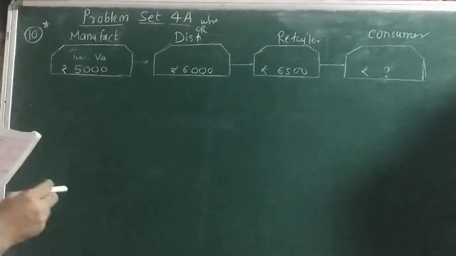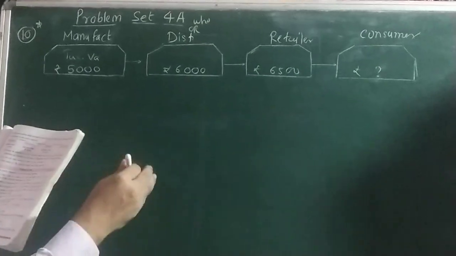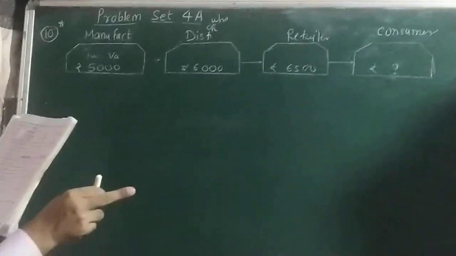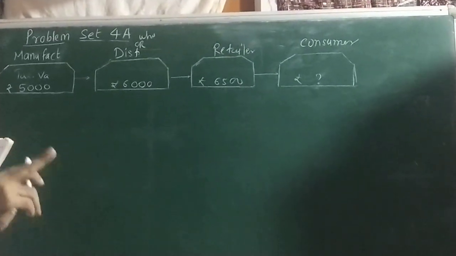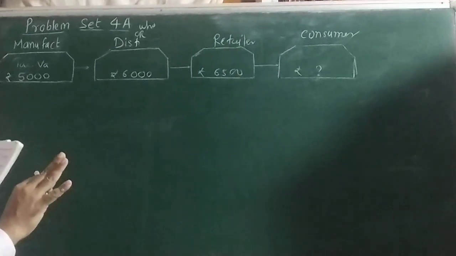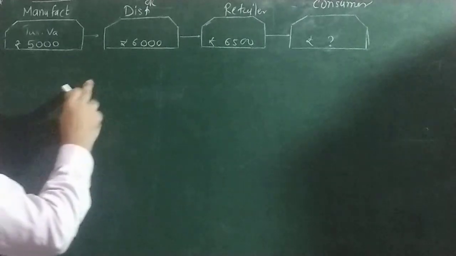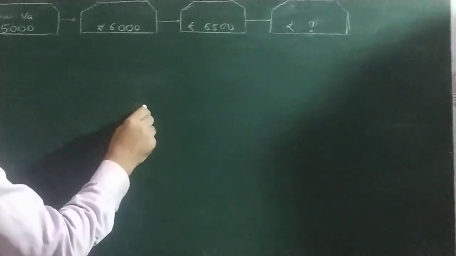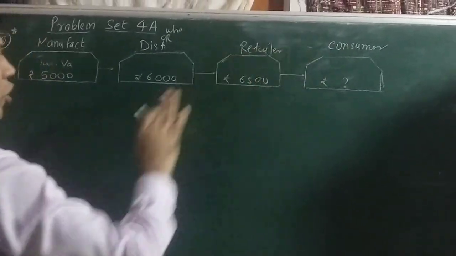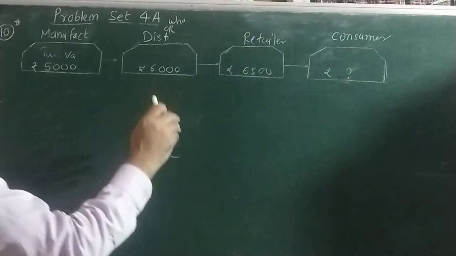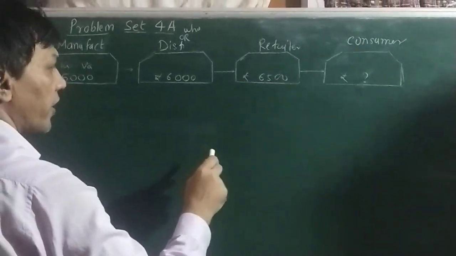Prepare a statement of GST payable under the head of manufacturer, wholesaler or distributor, and retailer. At the time of filing the return with the government, that means we have to find the GST payable. The customer is obviously not paying at the end of the financial year.